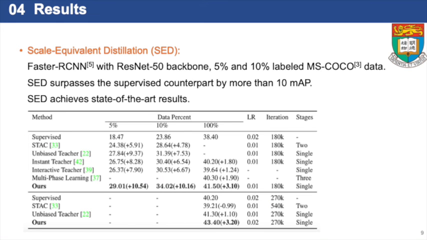Finally, I'd like to show you the superior result of SED. In this table, all the SSOD methods are based on the Faster R-CNN detector with a ResNet-50 backbone. SED surpasses the supervised counterpart by more than 10 mAP when only 5% and 10% labeled COCO data are used.